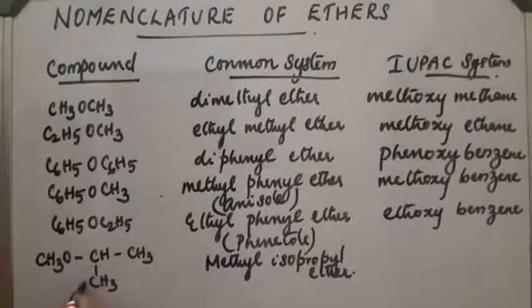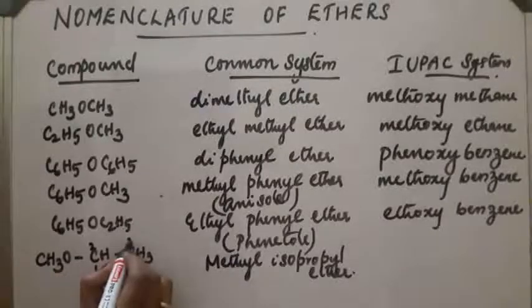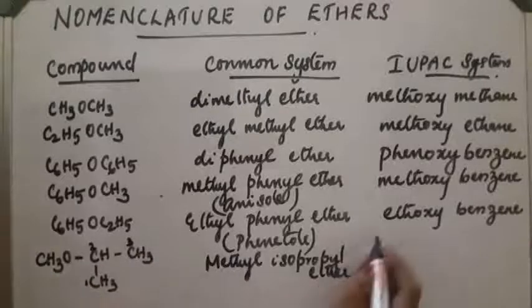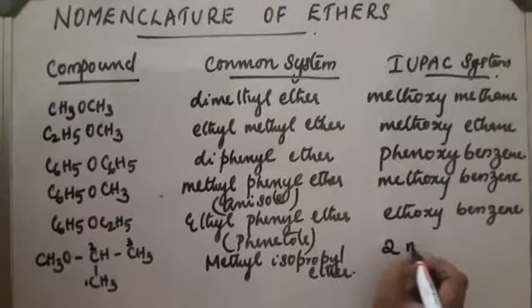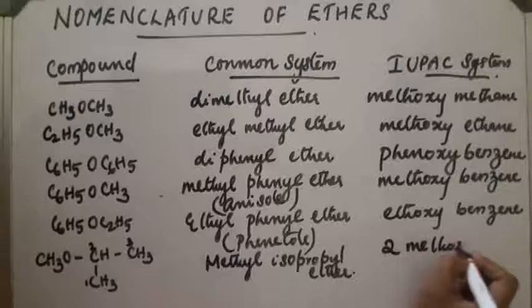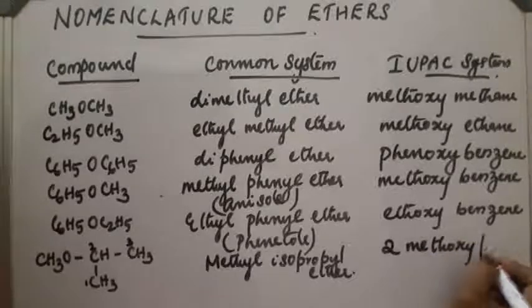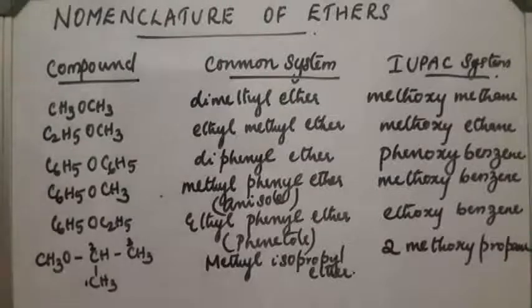We number 1, 2, 3. On the second position there is a methoxy group. So the name is 2-methoxypropane.